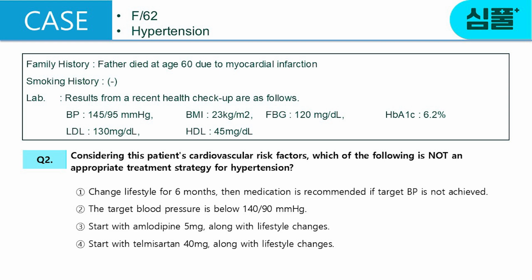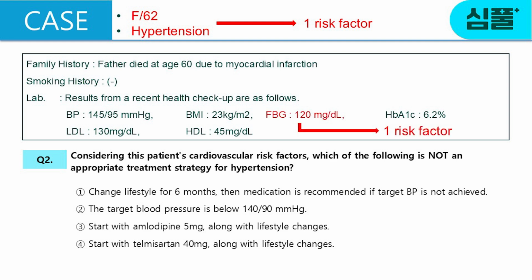To solve this problem, you need to know the cardiovascular risk factors, what the current blood pressure is, what the target blood pressure is, and what medication to start if you start medication. First, let's find out how many cardiovascular risk factors this patient has. She is a woman and is over 55 years old, so 1 risk factor. BMI is not 25 or higher, and fasting blood sugar is between 100 and 126, so it is prediabetes, so 1 more risk factor is added.